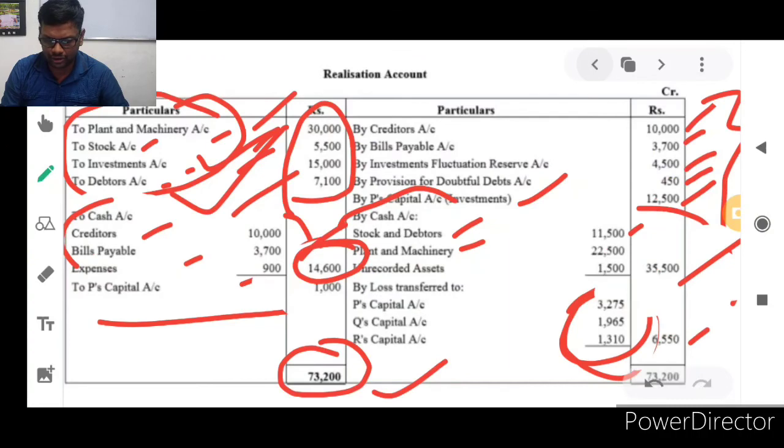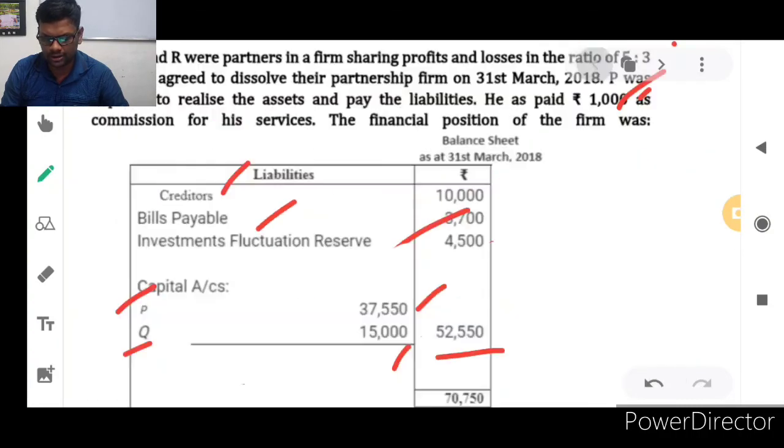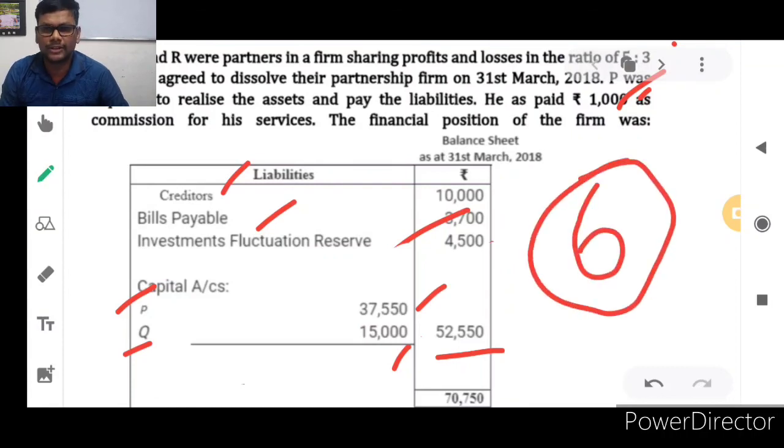I hope you enjoyed, and I hope you understood this problem. This problem will come in the exam. Definitely it will be asked for 6 marks. It is a 6 mark based question.